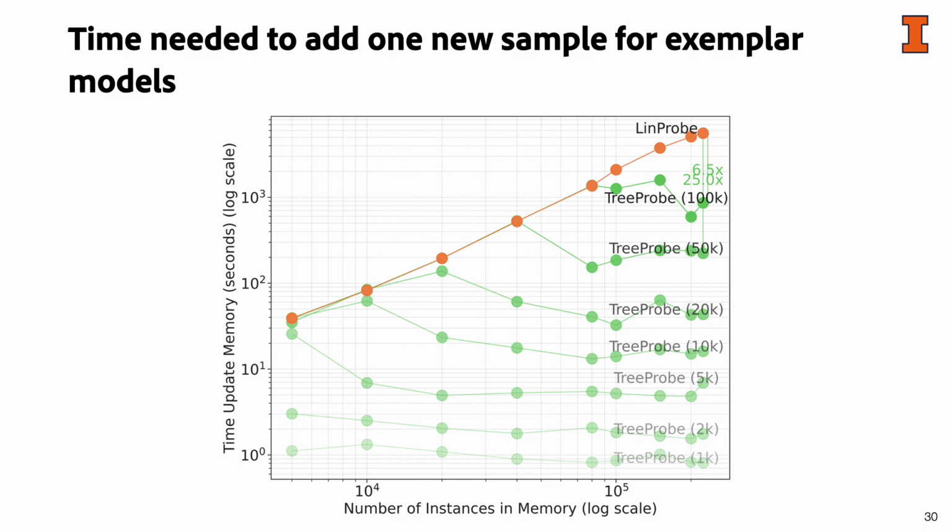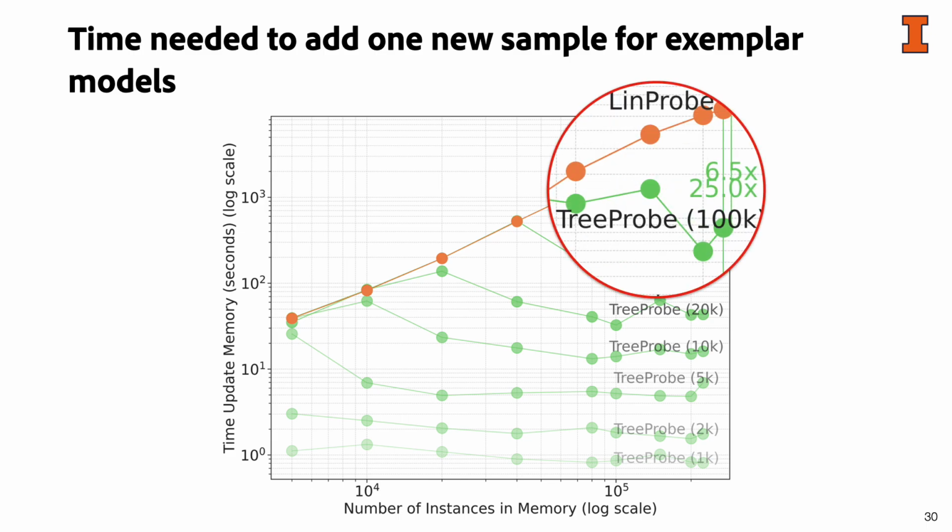Regarding our proposed tree probe with different node capacities, a clear message is that when the node capacity of the root node is not reached, tree probe only has one single classifier. Therefore, it shows identical learning complexity as the linear probe. After reaching node capacity, tree probe exhibits constant learning complexity. The tree probe 100K and 50K achieve similar performance to linear probe, but with 6 times and 25 times improvement in learning speed.